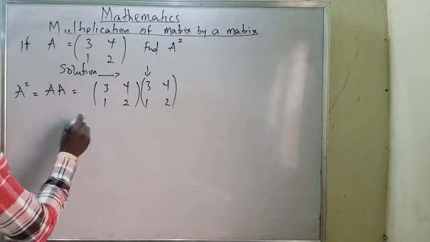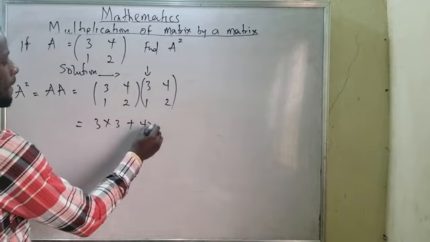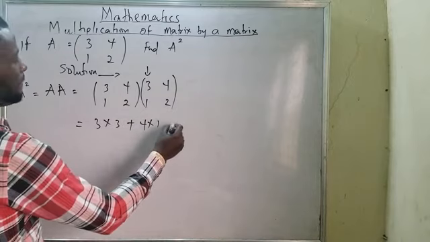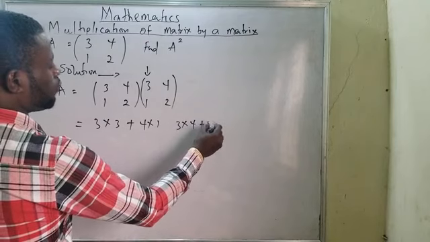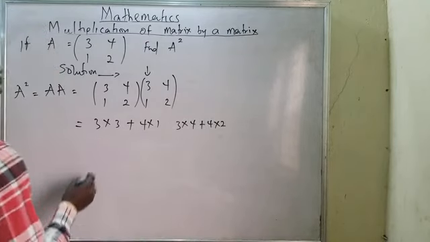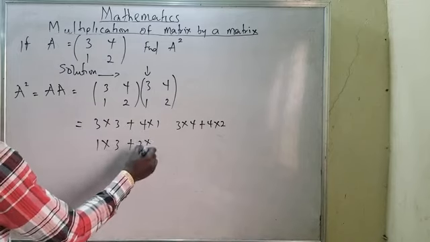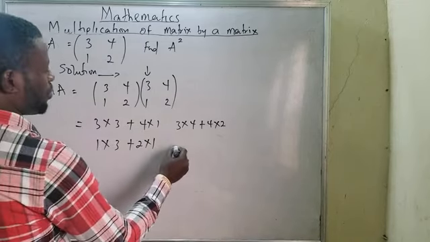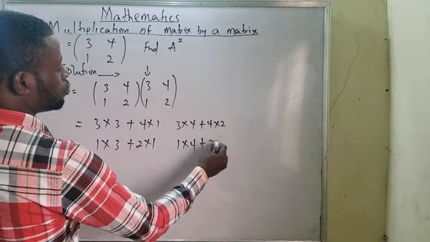It means 3 multiplied by 3 plus 4 multiplied by 1; 3 multiplied by 4 plus 4 multiplied by 2; 1 multiplied by 3 plus 2 multiplied by 1; 1 multiplied by 4 plus 2 multiplied by 2.